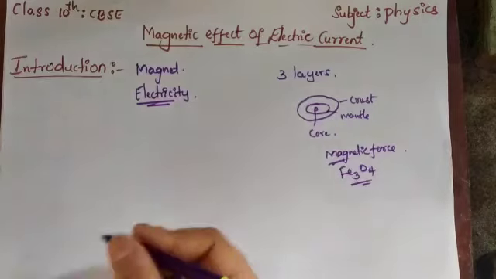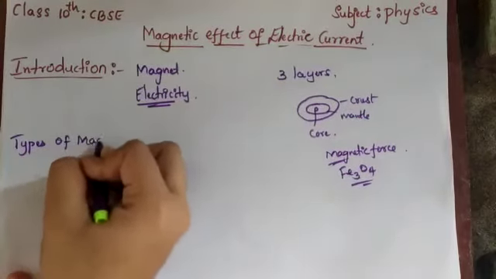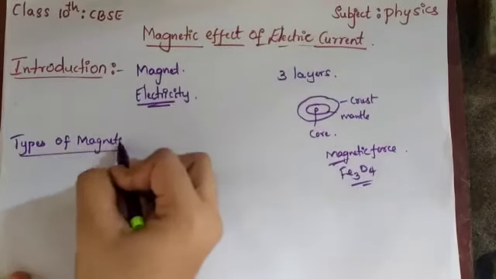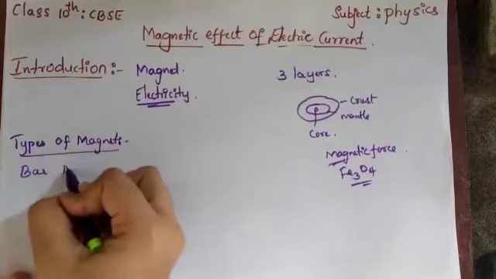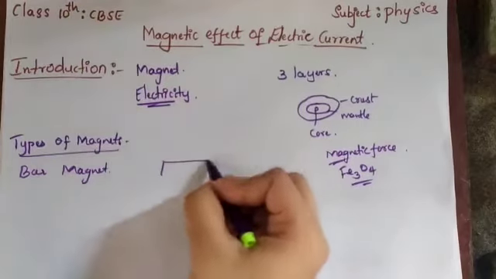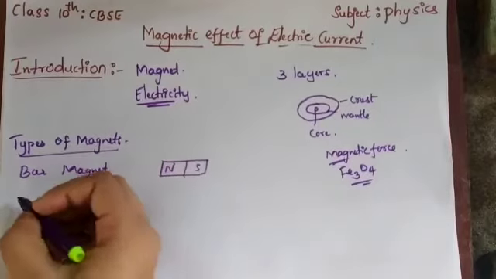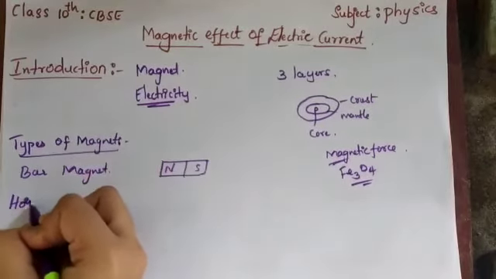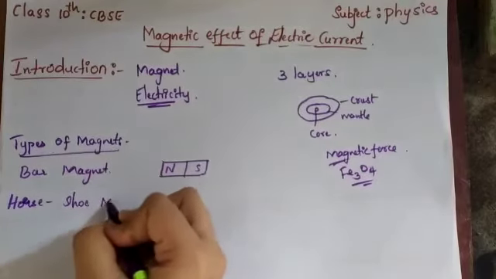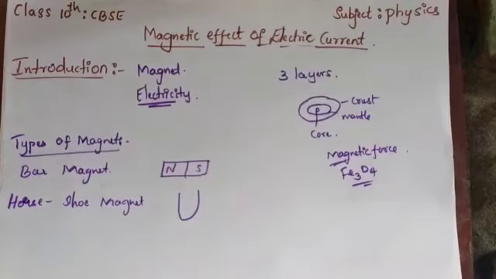We also know different types of magnets are there. You are very familiar with one type, the bar magnet. It is like a long rectangular one, suspended with north and south pole. Another one is the horseshoe magnet, which is U-shaped. There are different kinds of magnets, but we are mainly discussing the bar magnet and the horseshoe magnet.